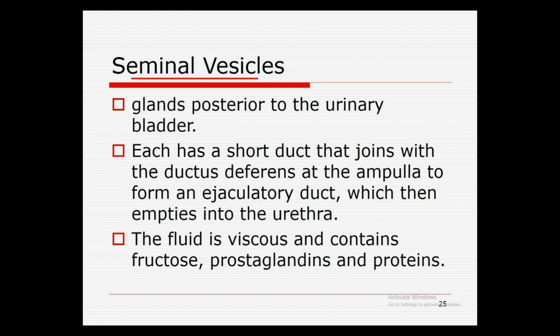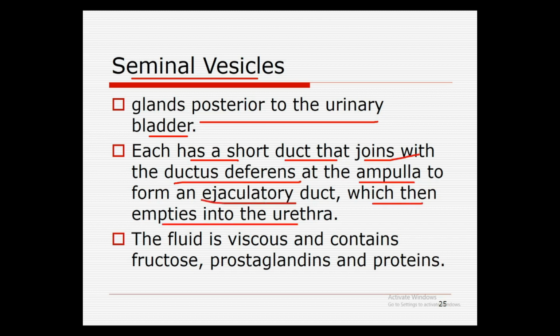First of all, there are the seminal vesicles. These glands lie posterior to the urinary bladder, and each has a short duct that joins with the ductus deferens coming from the testes at the ampulla to form an ejaculatory duct, which then empties into the urethra. The fluid is viscous and contains fructose, prostaglandins, and different proteins.